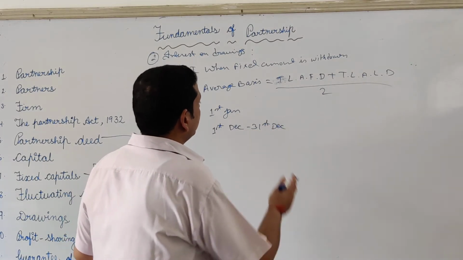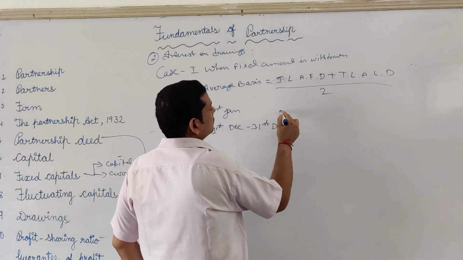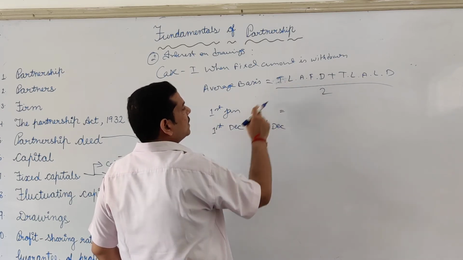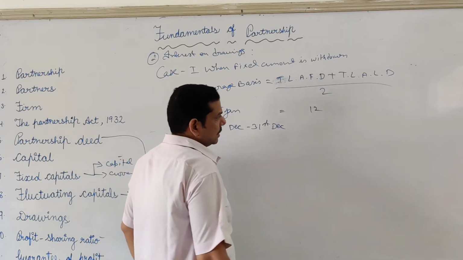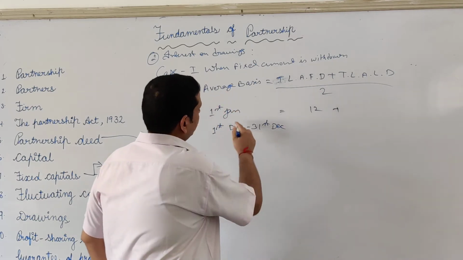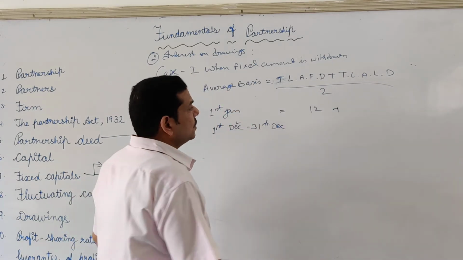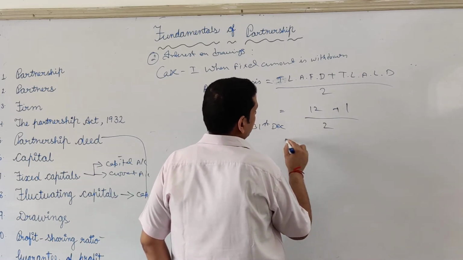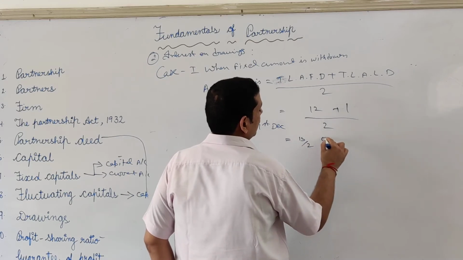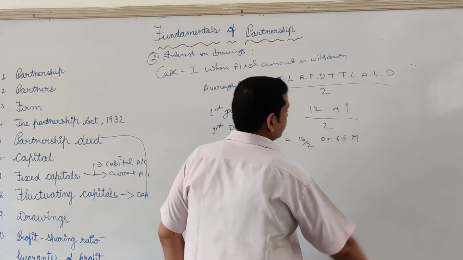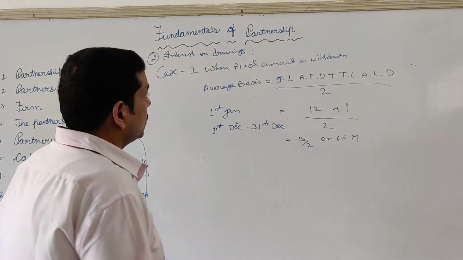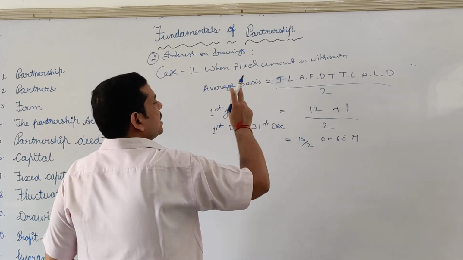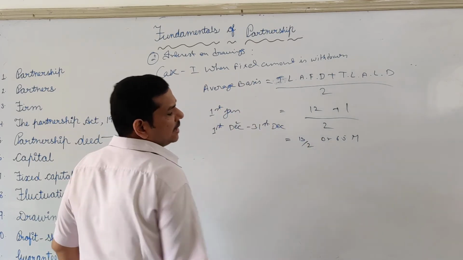Now consider one partner is drawing in the beginning of every month. If he withdraws an amount on 1st January, time left after first drawing is 12 months. His last drawing will be on 1st December, so again 30 days are left. So time left after last drawing is 1 month. So 12 plus 1 divided by 2 equals 13 by 2, or 6.5 months. Clear? So in the first case, when a fixed amount is withdrawn in the beginning of every month, interest is payable for 6.5 months on average basis.